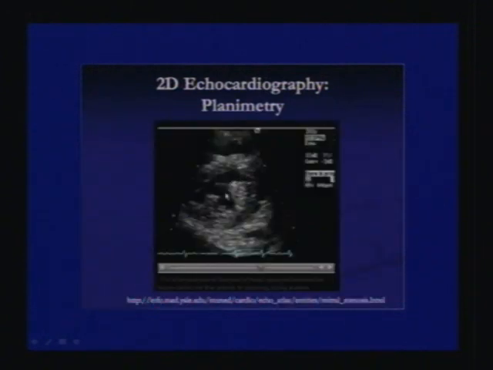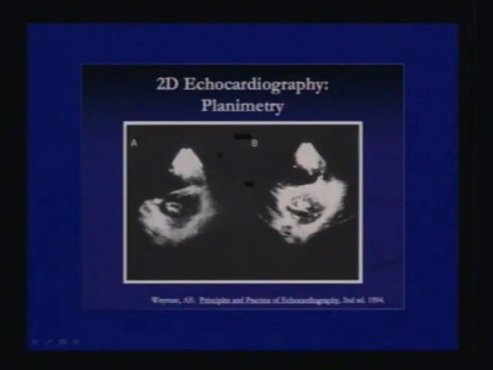This is again planimetry of a patient. It's not a very good window, you can see, so you may not get the right calculations. This is a patient with calcification. The marked calcification, here you're not able to really see the orifice, so here it may be difficult. Here still you can decipher the orifice and be able to calculate, but in this patient 2D planimetry may not be possible.